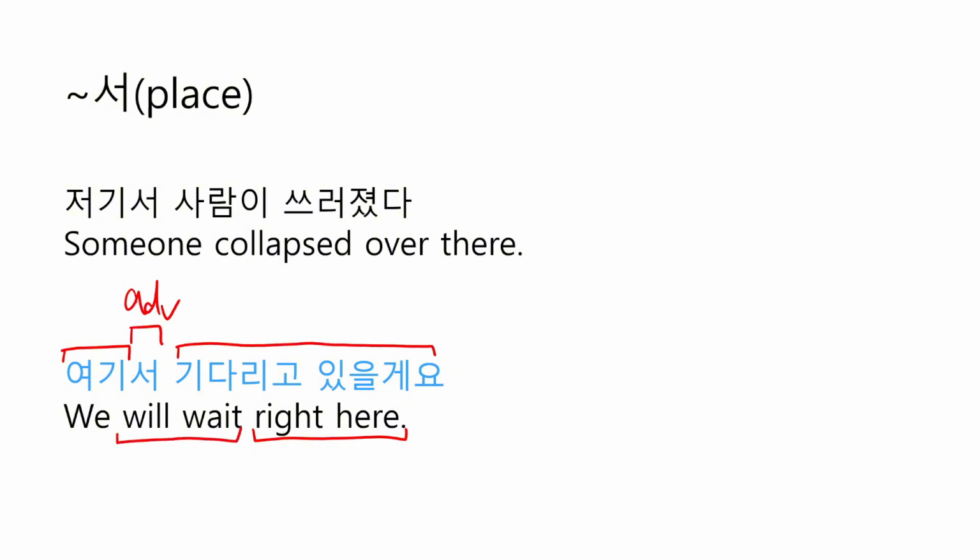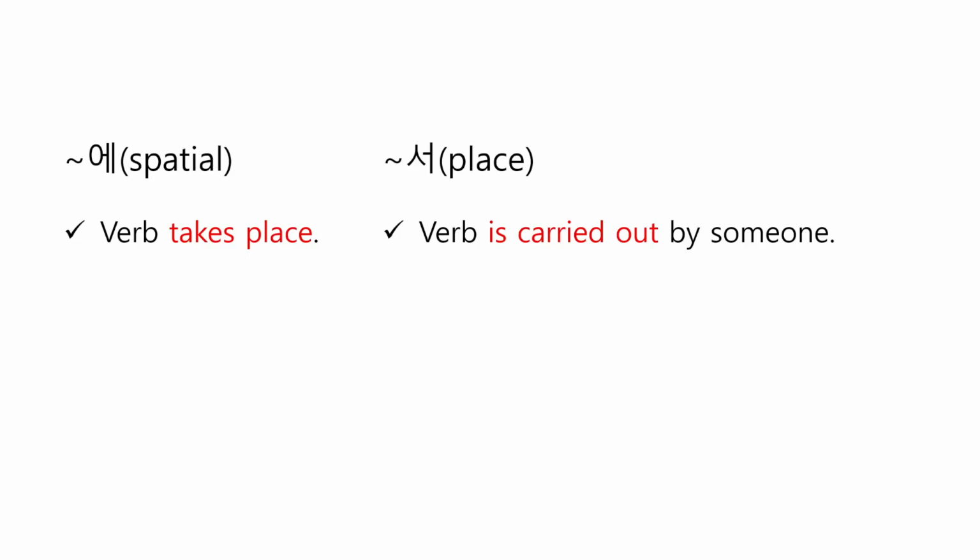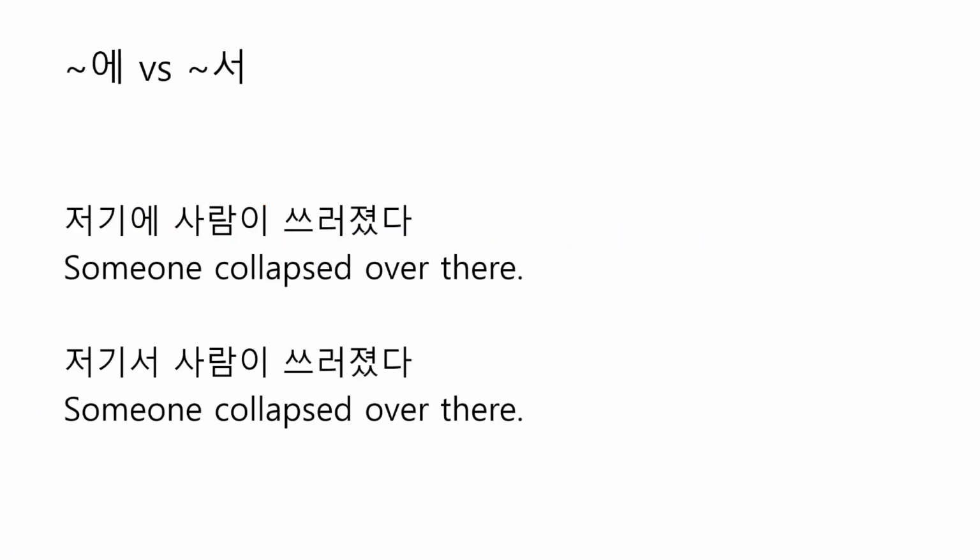The difference between spatial 에 and spatial 서 is that 에 emphasizes the place, and 서 emphasizes the verb since it shows the place where the verb is carried out. Let me show you some examples. The first sentence is 저기에 사람이 쓰러졌다.